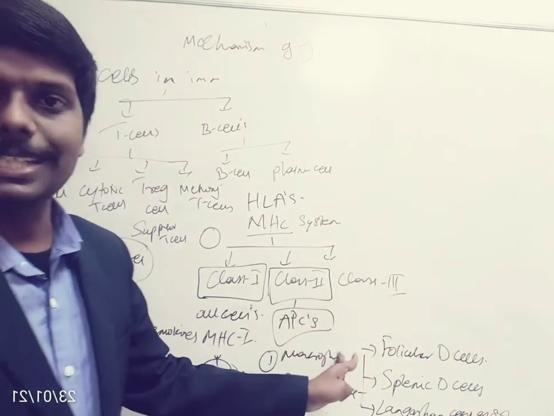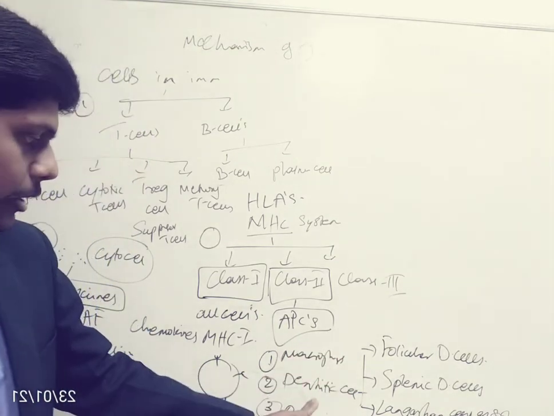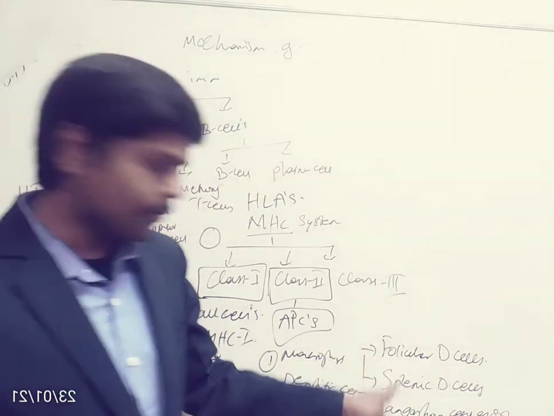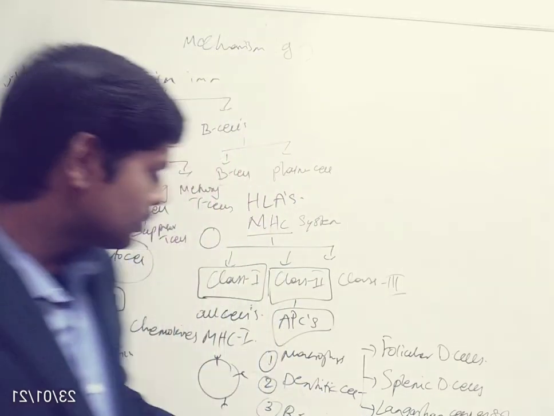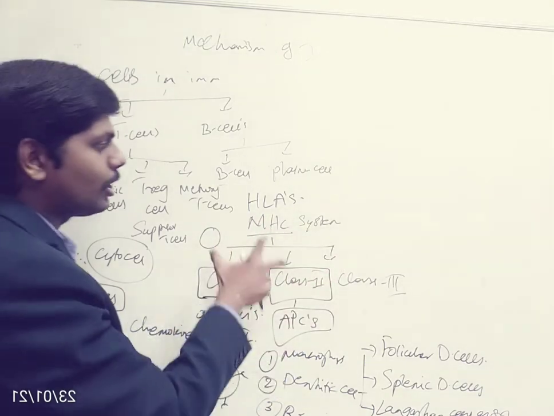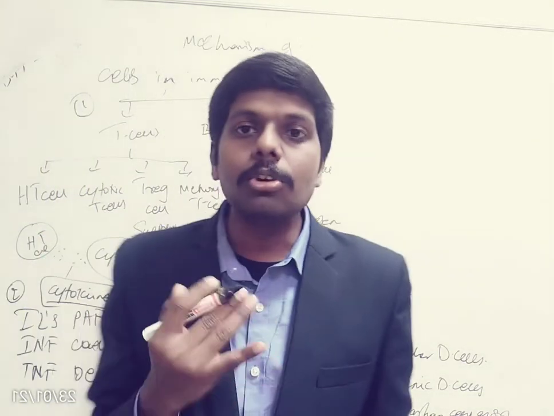antigen presenting cells. So we have 3 types of antigen presenting cells: macrophages, dendritic cells and B cells. Further, the dendritic cells are of 3 types: follicular dendritic cells, splenic dendritic cells and Langerhans dendritic cells. So these are the different types of antigen presenting cells, and this is a system called the major histocompatibility system, also called human leukocyte antigens.